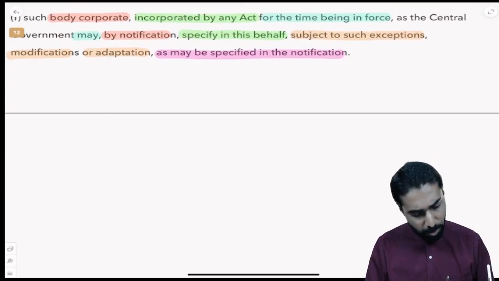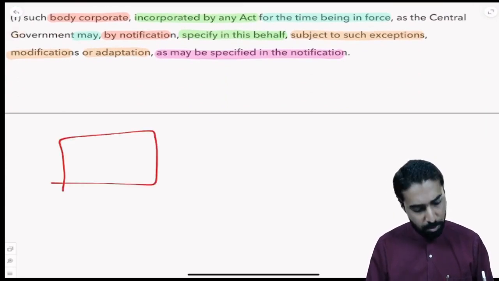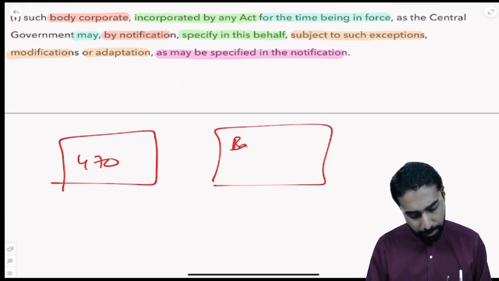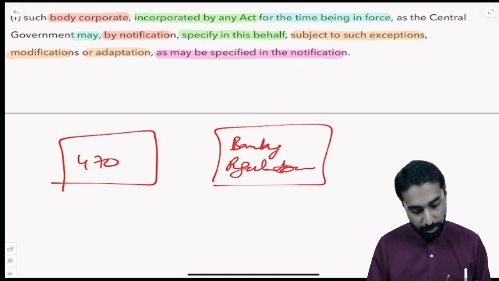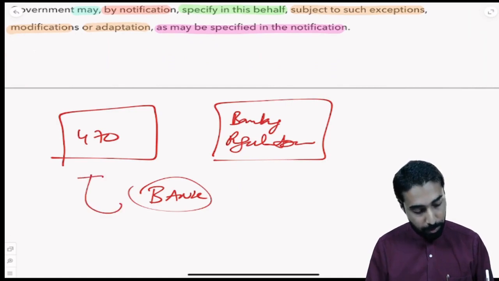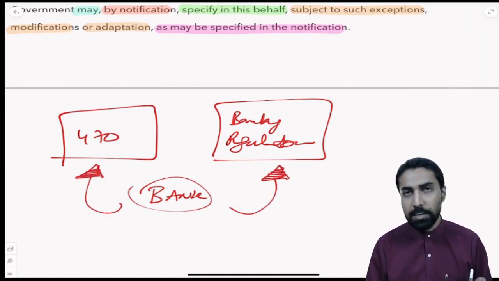So in simple words, what does it mean? Companies Act has 470 sections. Then let us say we have the Banking Regulation Act, correct? So the Banking Regulation Act has some provisions. Let us say there is a bank. So the bank has to follow the Companies Act 2013 with its 470 sections and the Banking Regulation Act 1949.